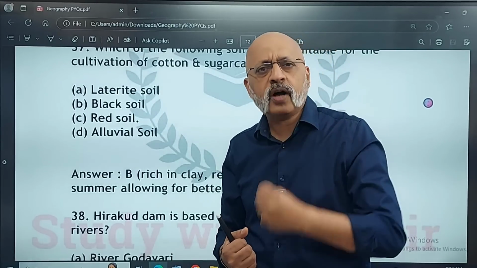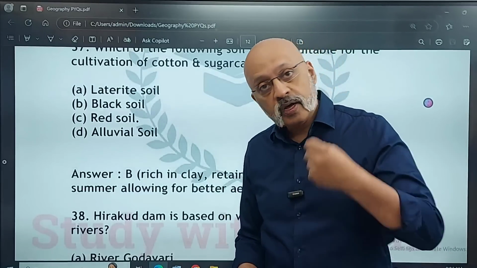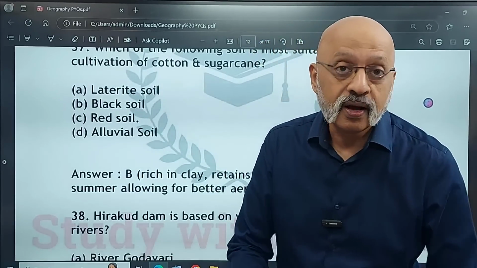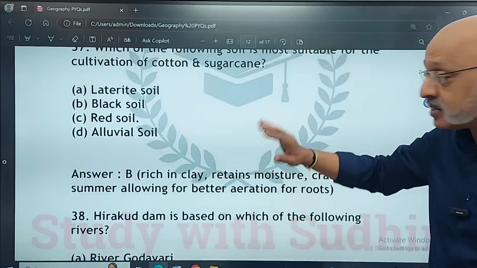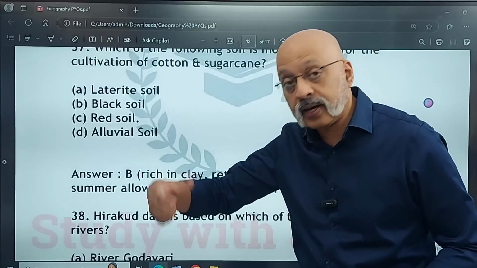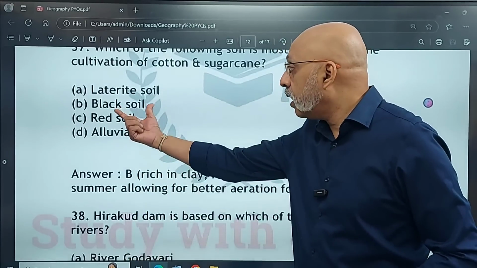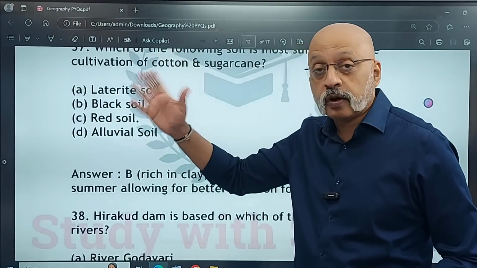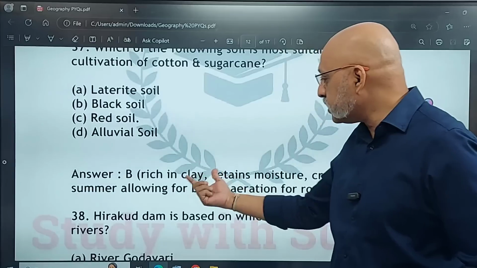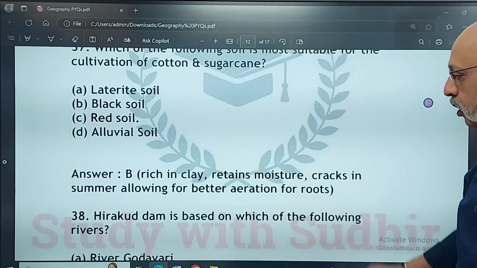The Tamil Nadu farmer will say, "Humko Kaveri ka pani release karo, hamare paddy ko chahiye." Paddy also needs a lot of water. ये बोलते हैं कि हमको sugarcane के लिए चाहिए. So both are water intensive crops. So as far as this soil is concerned, for sugarcane as well as cotton, in both Telangana and parts of Maharashtra they have the black cotton soil, right? There's another interesting story which is coming to my mind. Anyway, that's for another day. Black soil is rich in clay, retains moisture, and cracks in summer, allowing for better aeration of roots.